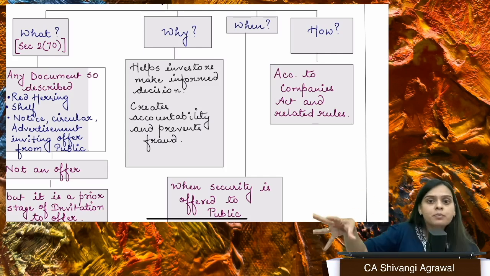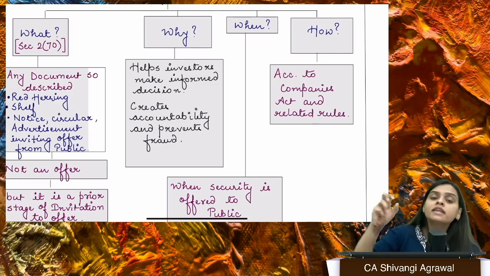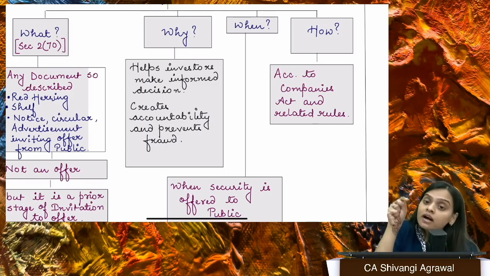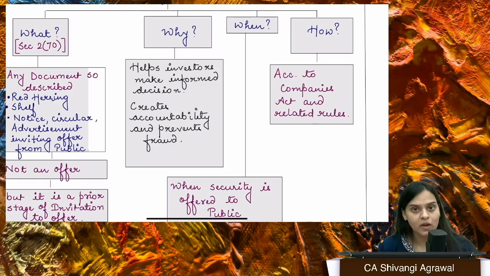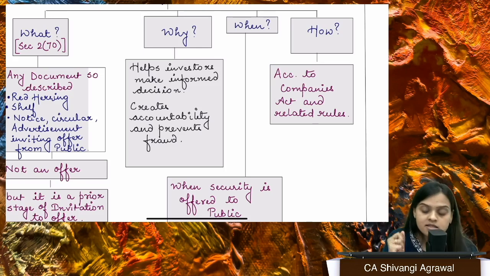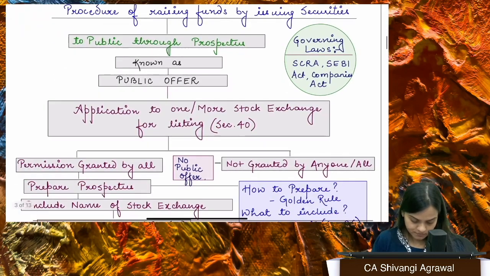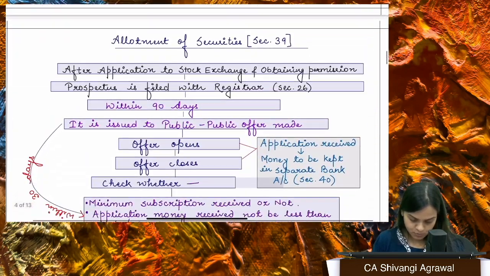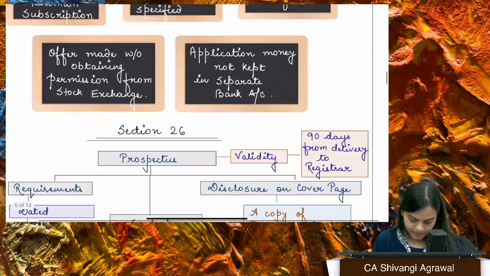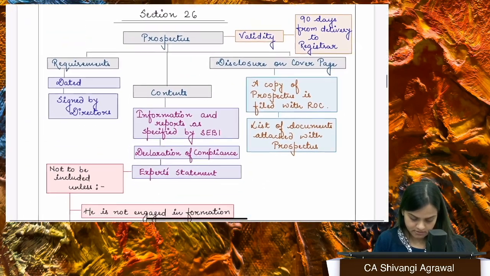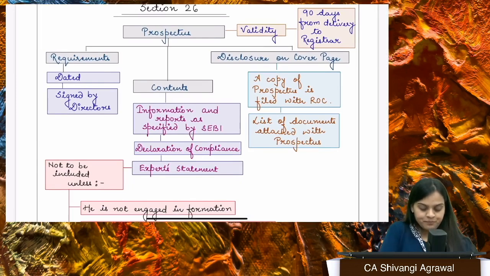Who is behind you? Who is the promoter? There's a lot of things. Where have you got the approval? Where will listing be done? So there are a lot of details which are required to be included in the prospectus. If the question is asked, what details are there to be stated in the prospectus, then we have section 26, which states the matters. Let's move further. Okay, I will first take you through that. Yes, here is section number 26.